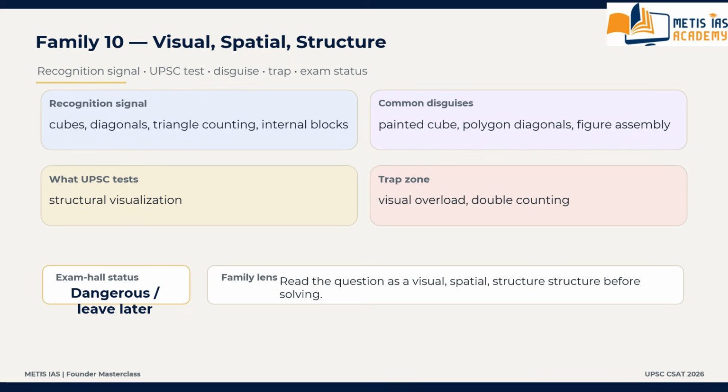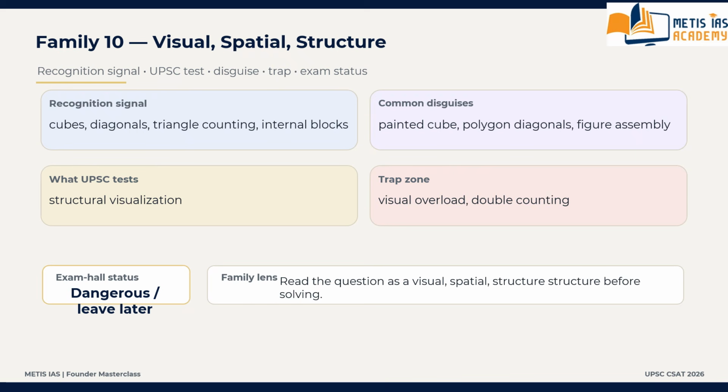Then we are moving to family number 10, that is the visual spatial structure family. What does it include? It includes visual counting and spatial logic. What are the recognition signals? Whenever the question involves cubes, polygons, internal blocks, triangle counts, diagonals, figure structure, edges and corners. These are the recognition signals.